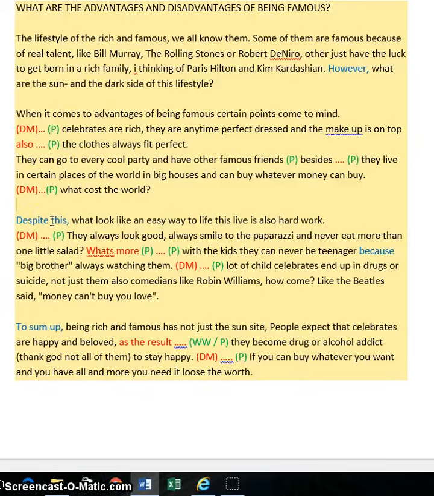Despite this, so before even reading the rest, the reader already knows that because you've talked about the advantages, here you're going to talk about the disadvantages. And that's one of the beauties of discourse markers, and you've used that correctly. Despite this, this tells me that now you're going to be talking about the disadvantages. What looked like an easy way to life, this life is also hard work. They always look good.